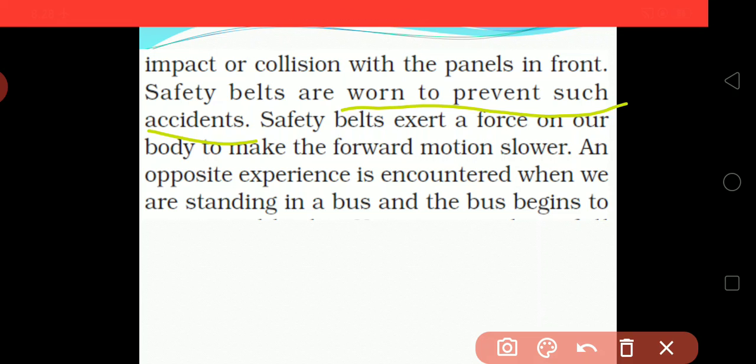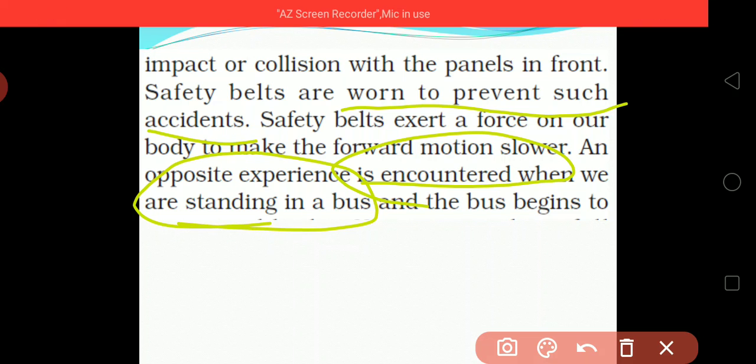When we are wearing a safety belt and the driver applies the brake suddenly, that instant forward motion can be slowed down by the safety belt. And the opposite experience is encountered when we are standing in a bus and the bus begins to move.